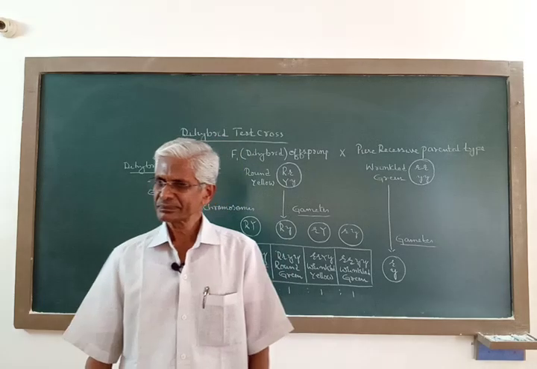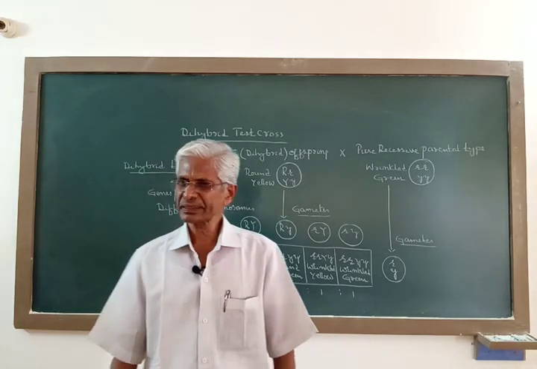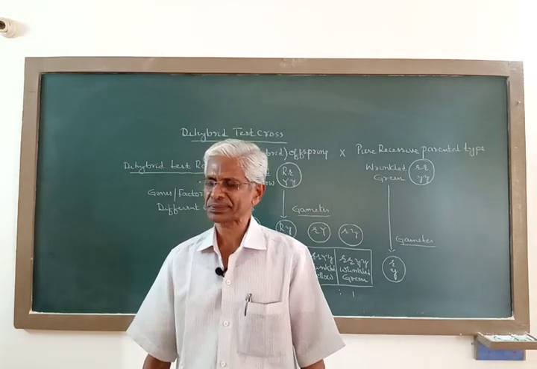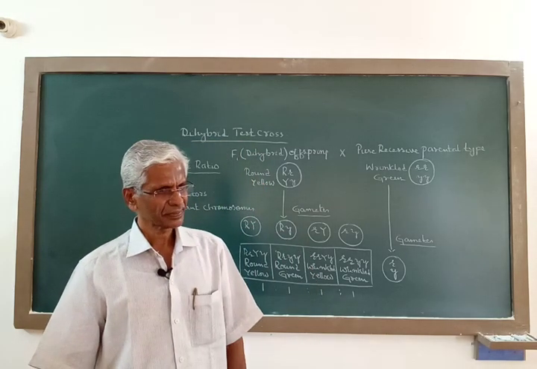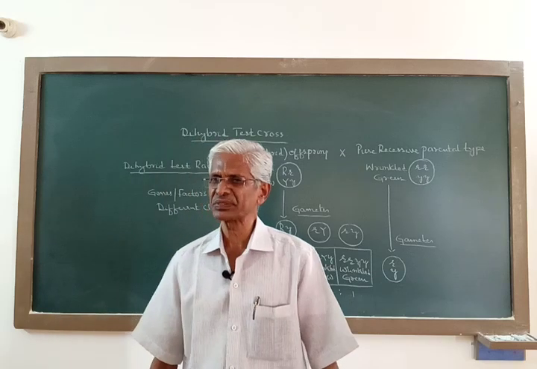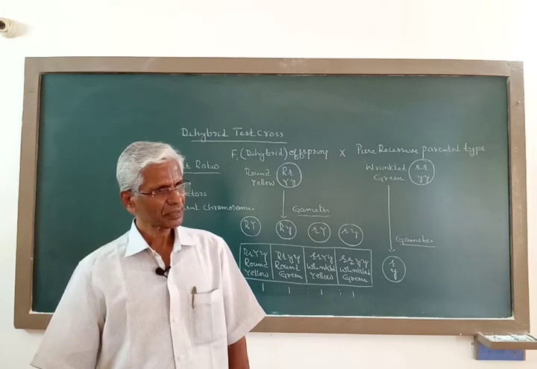But Mendel, without these details, conducted dihybrid crosses, taking two characters as a combination and tracing the inheritance of these two characters together.